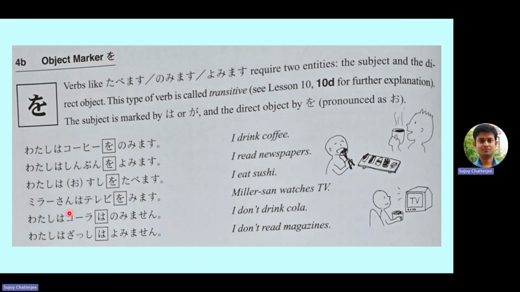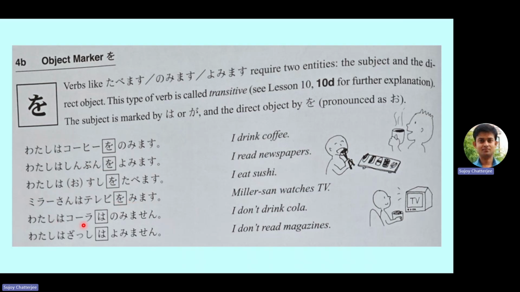Then Mira-san, that is Miller, Mr. Miller. Mira-san wa terebi o mimasu. Terebi means television and mimasu means to watch. So Mr. Miller watches TV. Mira-san wa terebi o mimasu.